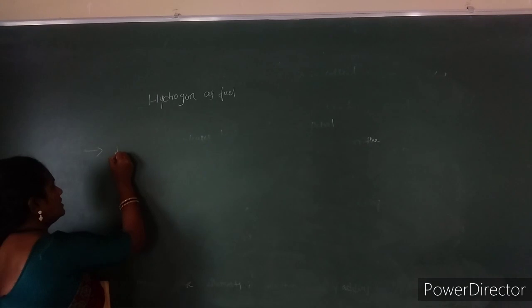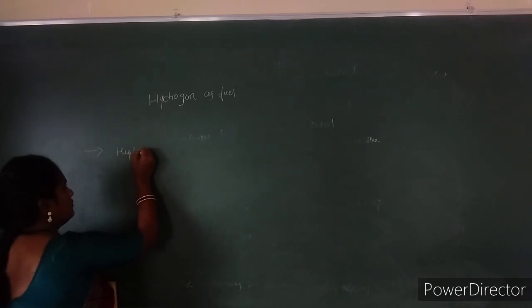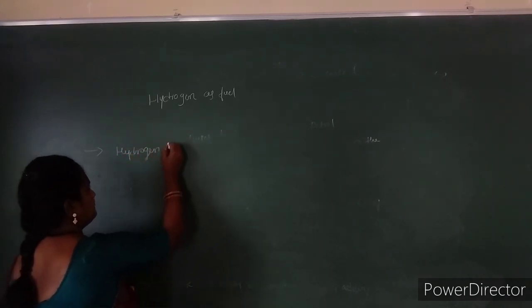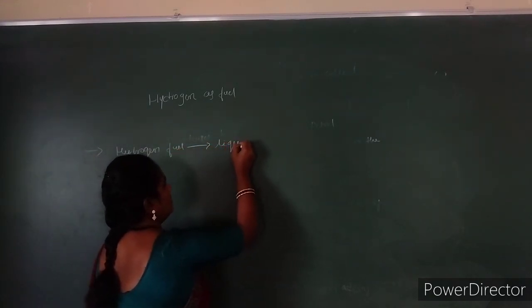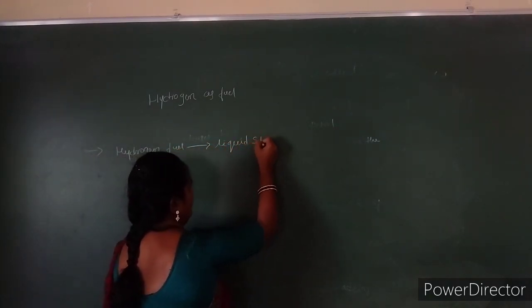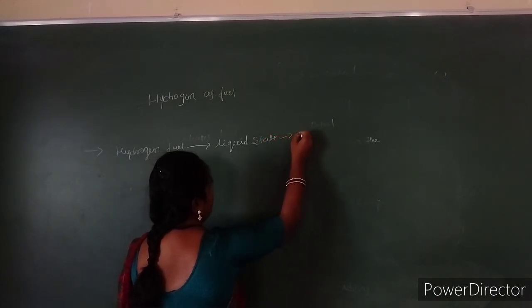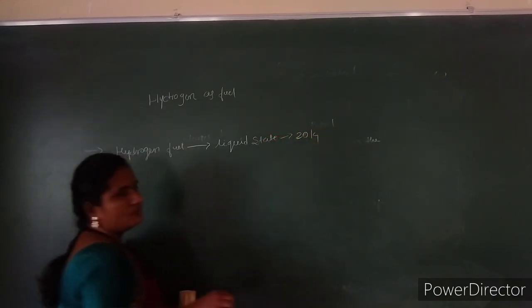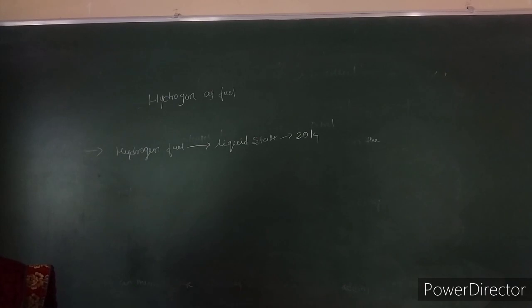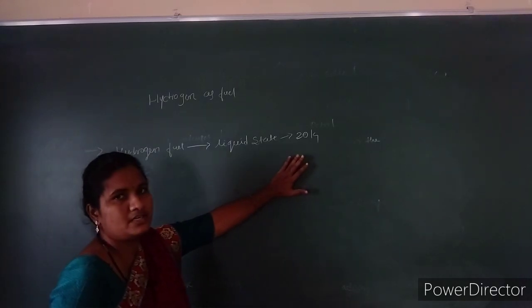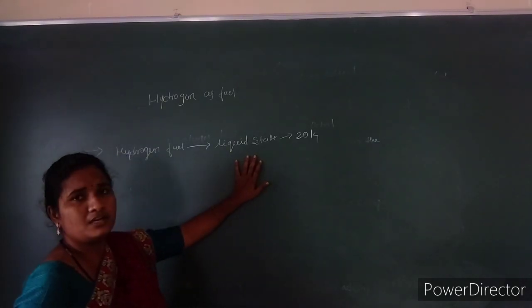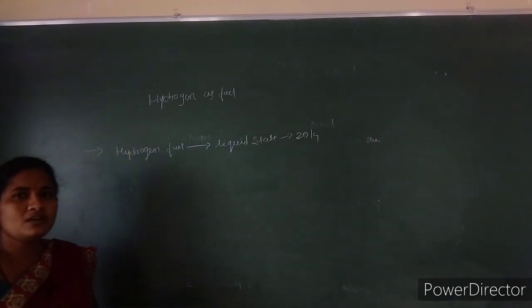So we can convert hydrogen fuel into liquid state by lowering the temperature to about 20 Kelvin, and we will get the liquid state of hydrogen fuel.